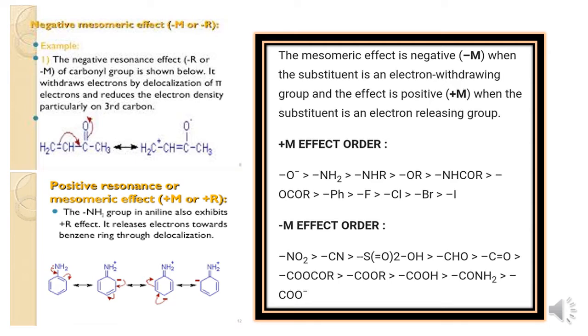We will now see the negative mesomeric effect or negative resonance effect, and positive resonance or positive mesomeric effect.